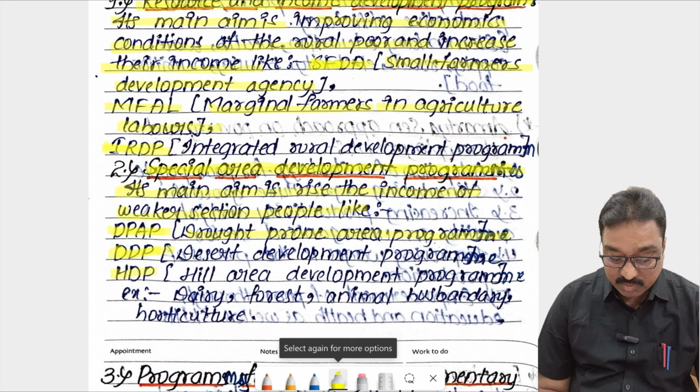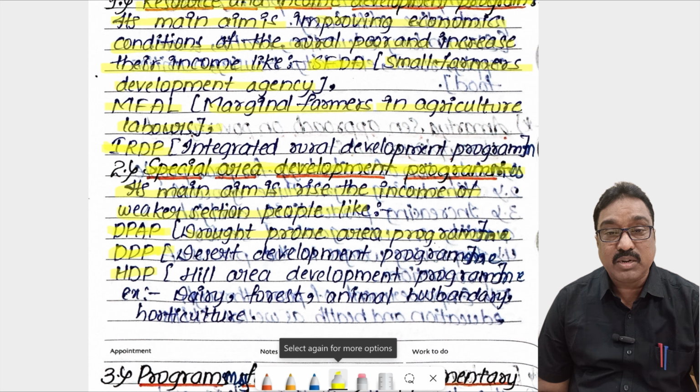What is called the DDP? DDP is nothing but Desert Development Program. You know that Rajasthan is also a desert area, and Anantapur district in our Andhra Pradesh state is also totally a desert area. Here there is no agriculture development, there are no resources for the people.